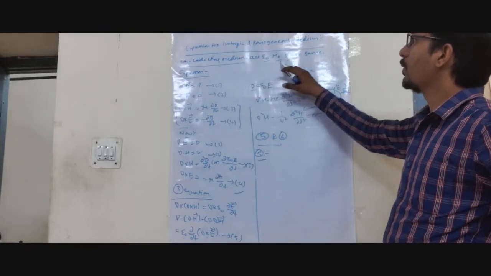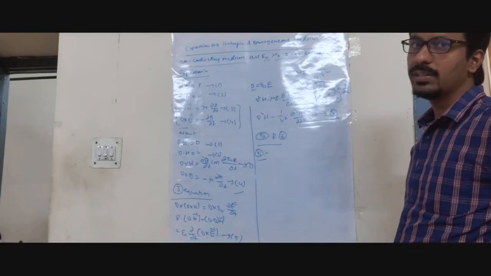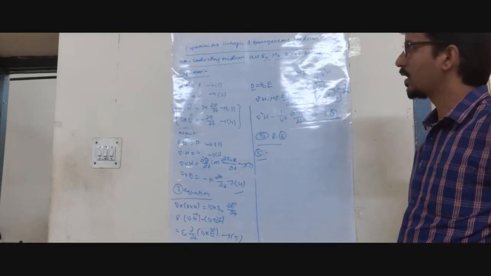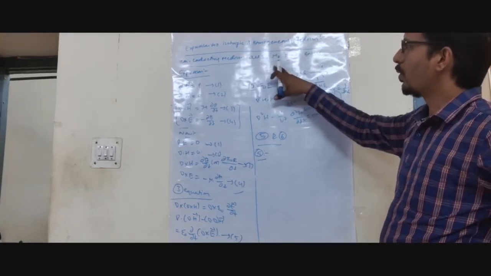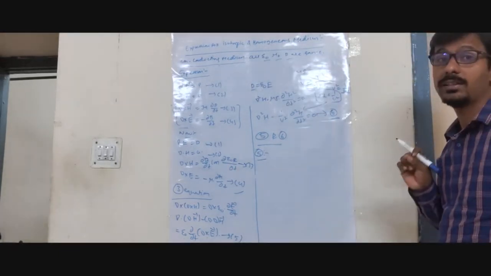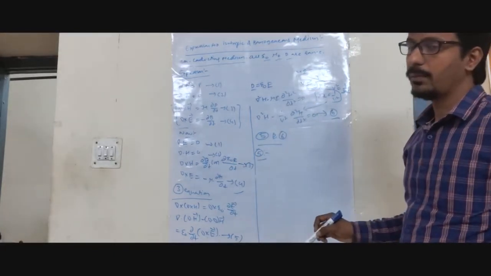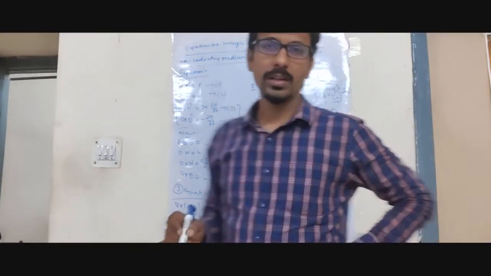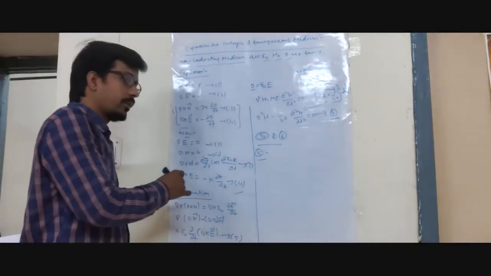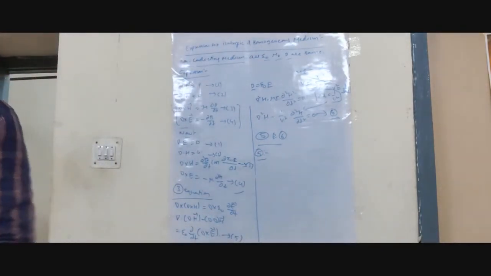And epsilon naught and mu naught, d are the same. All remain the same. They do not need to change. Whatever the changes are, all the values mu naught, epsilon naught, d, which are constant values, will remain the same, though the time derivatives are going to change. So let us try to see here. Please note down. I will explain point by point what the expression is going to explain.